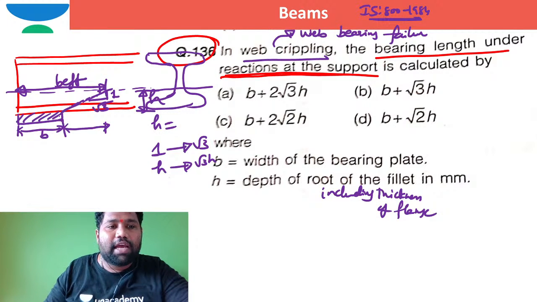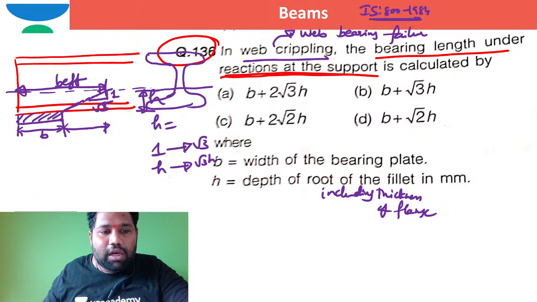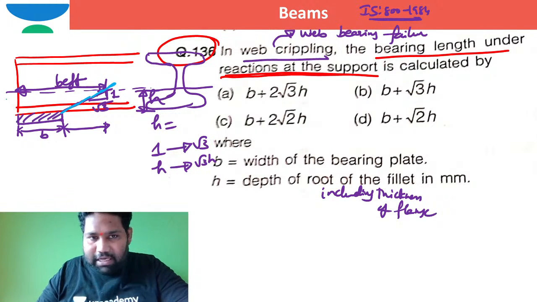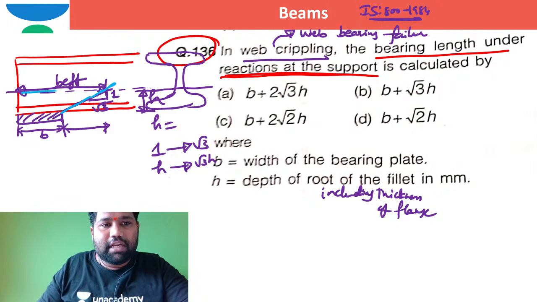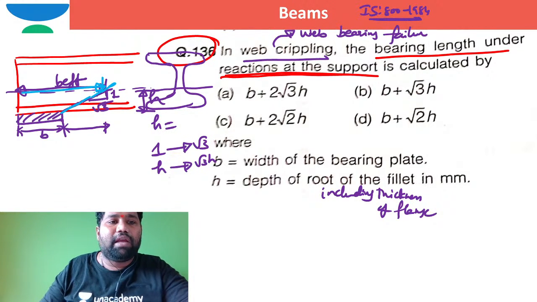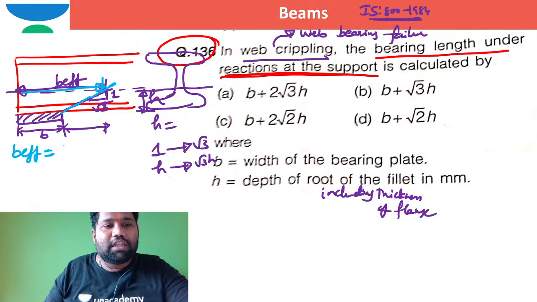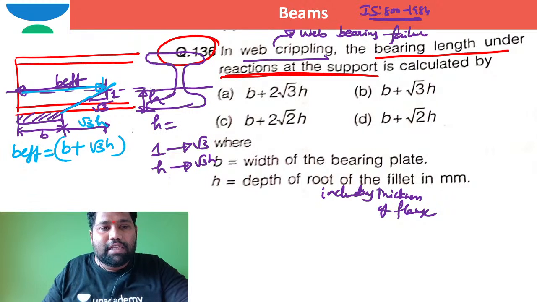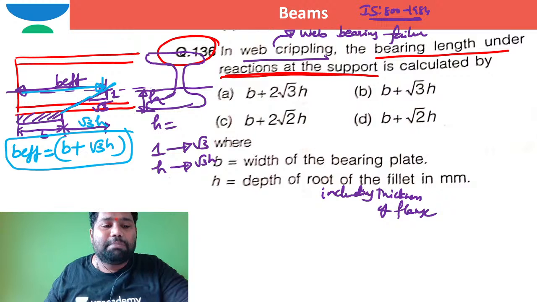Here, as this support is at the end, the load dispersion can happen only on one side. The load dispersion cannot happen on the other side. So directly I can say this is the effective width for web crippling. The width of the bearing plate is B, plus root 3 times h. This is the answer for effective width of web crippling as per the old code of practice.